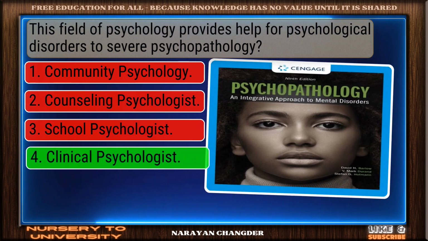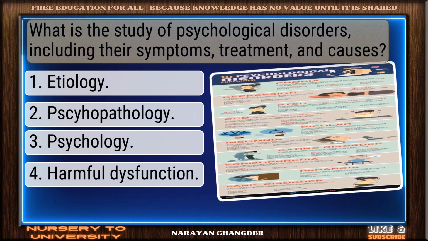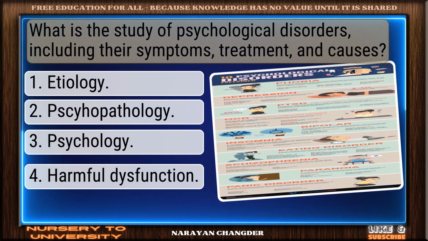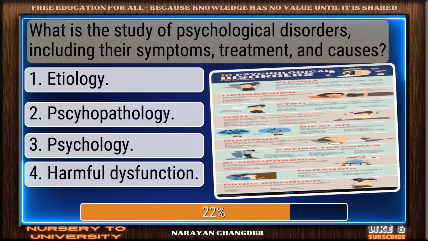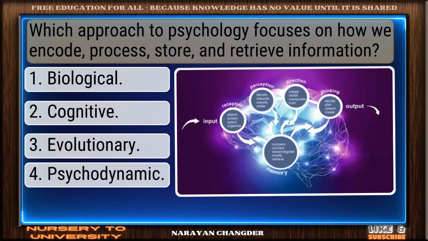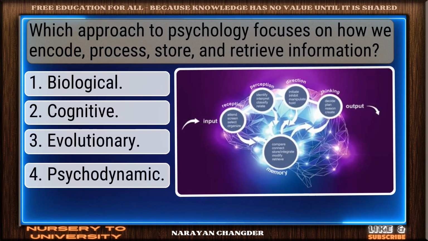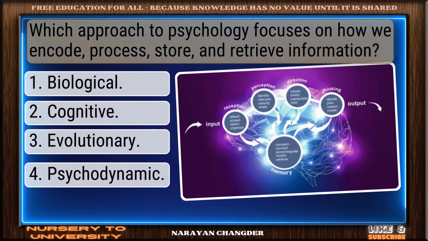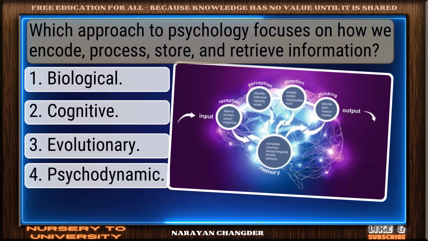Clinical psychologist. What is the study of psychological disorders, including their symptoms, treatment, and causes? Keep it up, psychopathology. Which approach to psychology focuses on how we encode, process, store, and retrieve information?